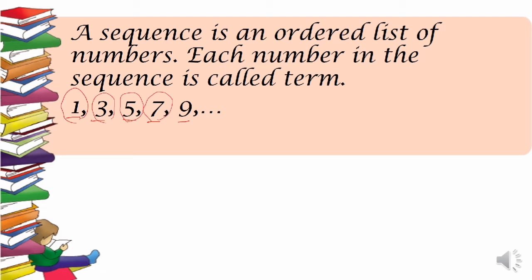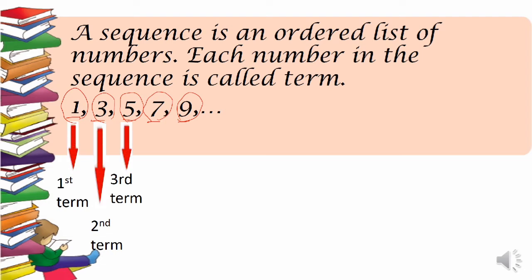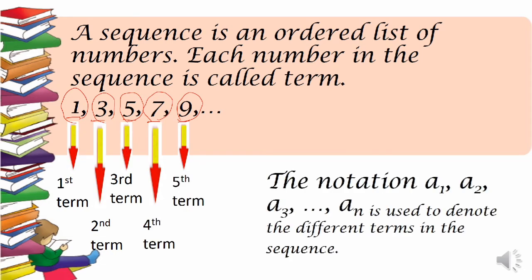Okay, ito yung tinatawag natin na term. And 1 here is the first term, 3 is the second term, 5 is the third term, 7 is the fourth term, 9 is the fifth term, and so on. So the notation a sub 1, a sub 2, a sub 3, and so on is used to denote the different terms in the sequence.